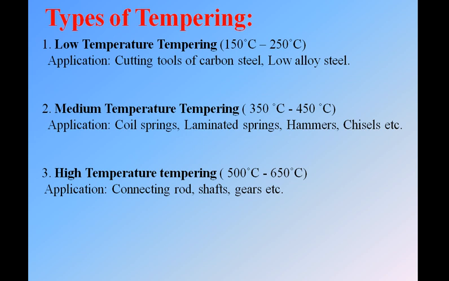The types of tempering can be differentiated on the basis of the temperature up to which we heat the hardened steel. First, low temperature tempering, 150 degrees Celsius to 250 degrees Celsius. Low temperature tempering means that in the range of 150 to 250 degrees Celsius we heat the hardened steel. We only take hardened steels, because the tempering process always follows hardening. So in the tempering process we always use hardened steel. We never use the raw material, because tempering is always performed after the hardening process.